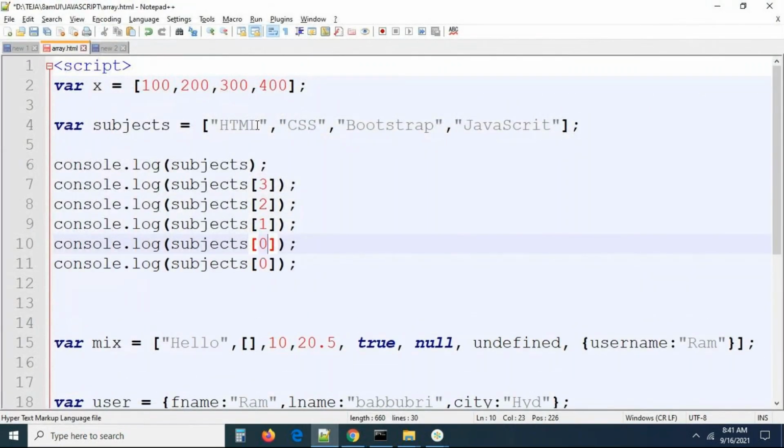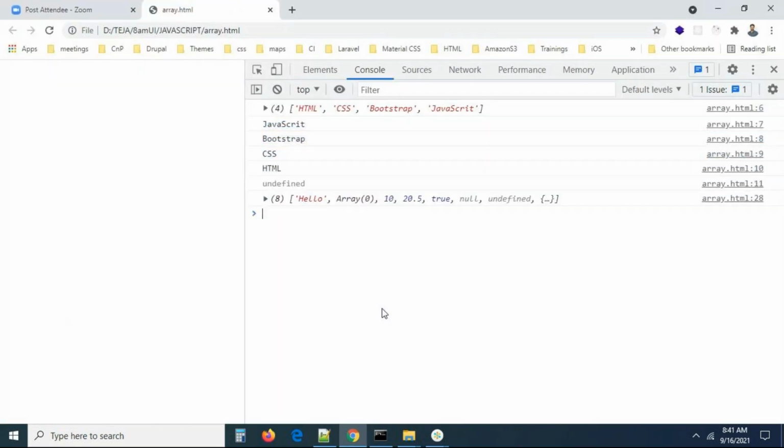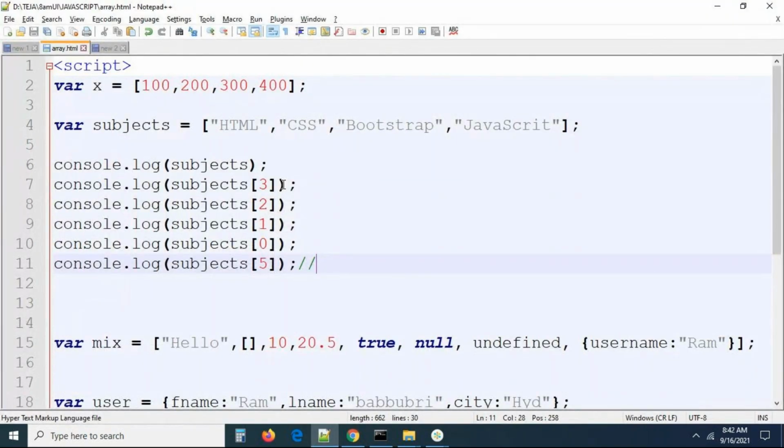Now you can see I'm adding fifth position. Guys, can you tell me please, in the subjects array, do you have 5 positions? No, actually 0, 1, 2, and 3, there are only 4 positions. But you are adding fifth position also. Is this fifth position available in the array? No. Definitely, at this point of time, you are going to get undefined. Actually, the fifth position is not defined in the array. There is no fifth position, right?